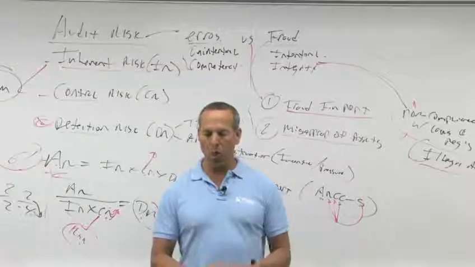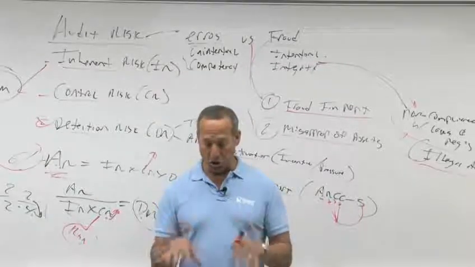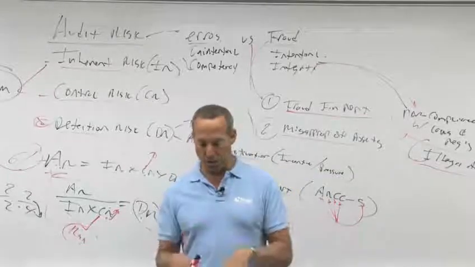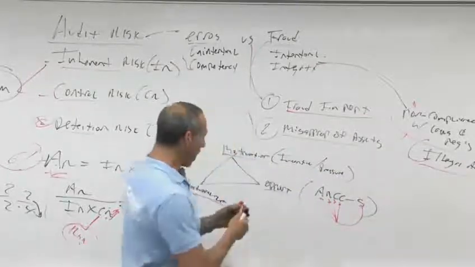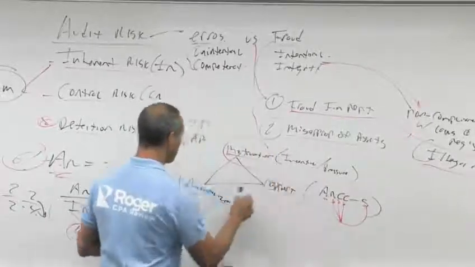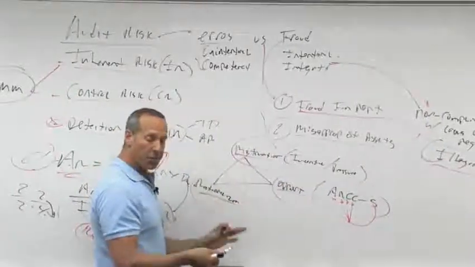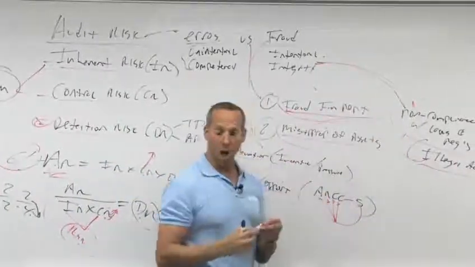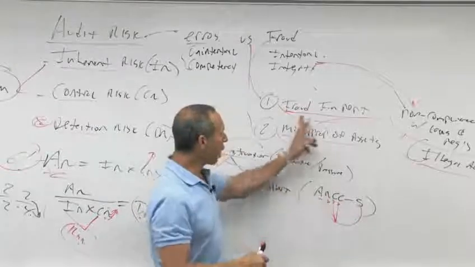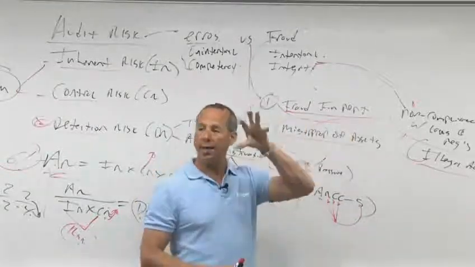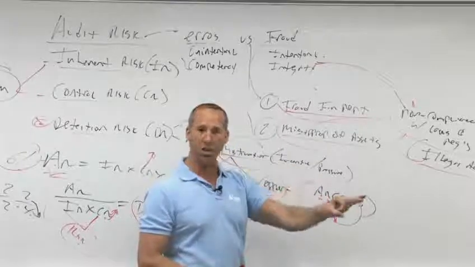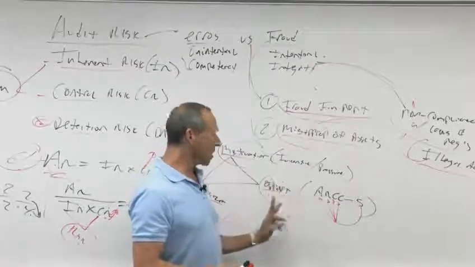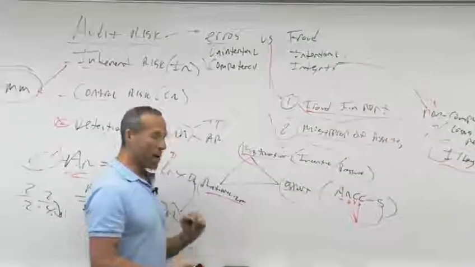Now, I mentioned something called fraud risk factors. And you'll see here two different charts. And these two different charts talk about the fraud risk factors. I've broken them down into the following way. I've broken them down between motivation, opportunity, rationalization. And both charts are broken down between fraudulent financial reporting and misappropriation of assets. So the first one talks about fraudulent financial reporting. That is where, as a whole, they're fraudulently reporting the financial information. Then you'll see the three columns which deal with incentive, pressure, motivation, the opportunity, and finally, rationalization.